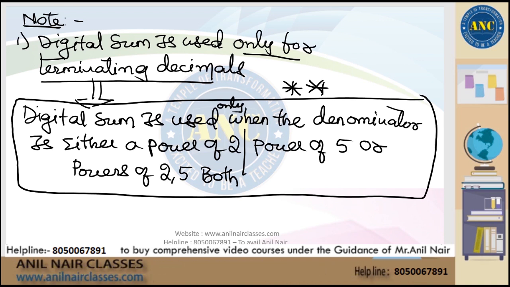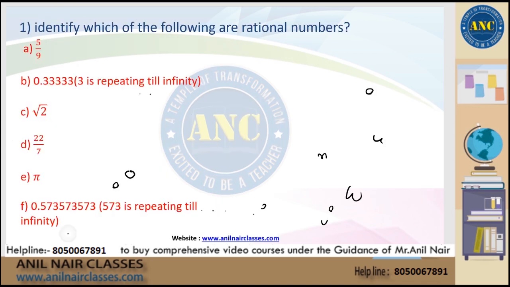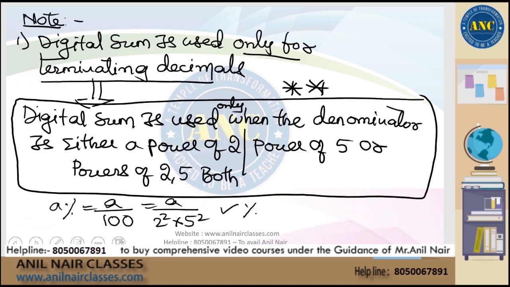You cannot use digital sum in fractions where the denominator is any value other than 2, 5. That is the reason a percentage is a by 100. 100 is nothing but 2 square into 5 square. So in percentages, I can use digital sum. Please make a note of it.